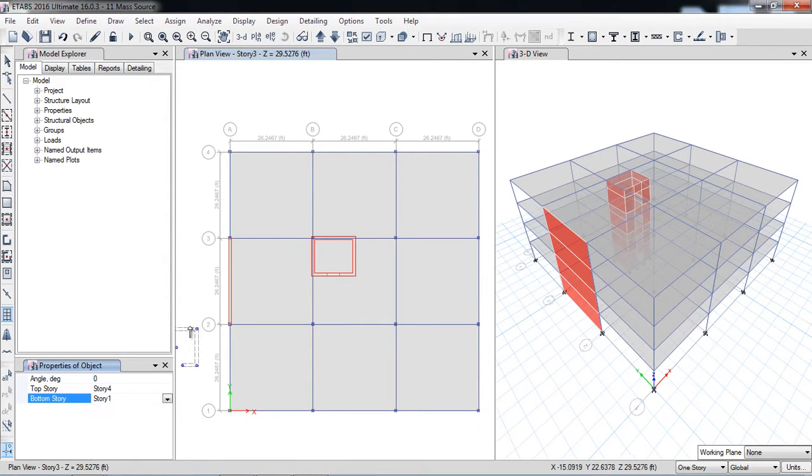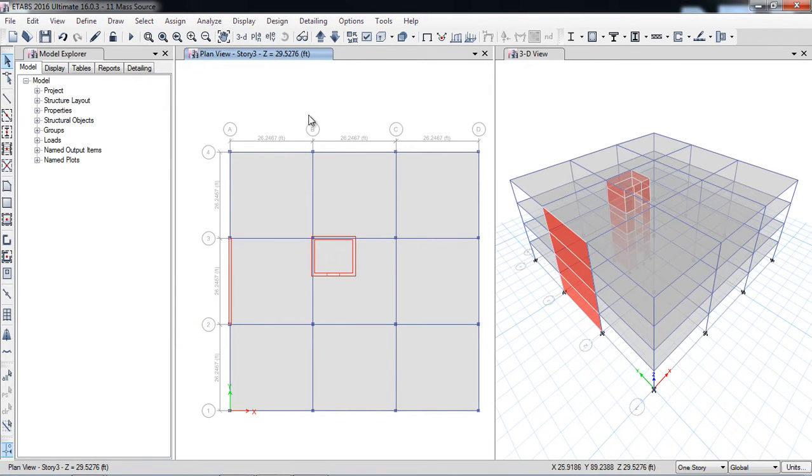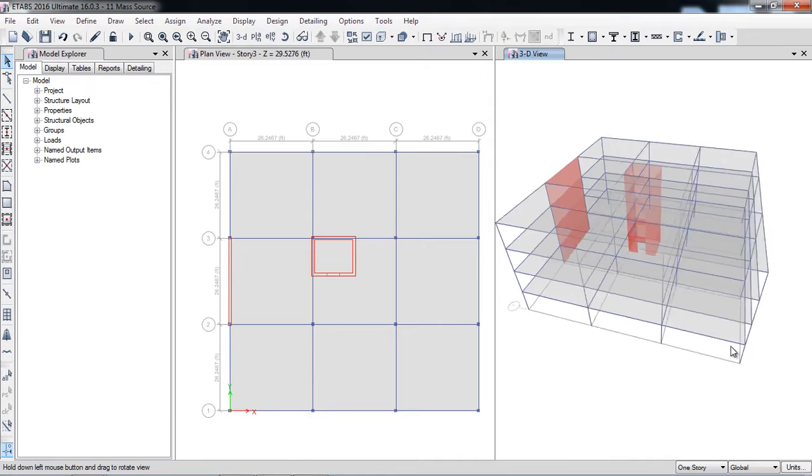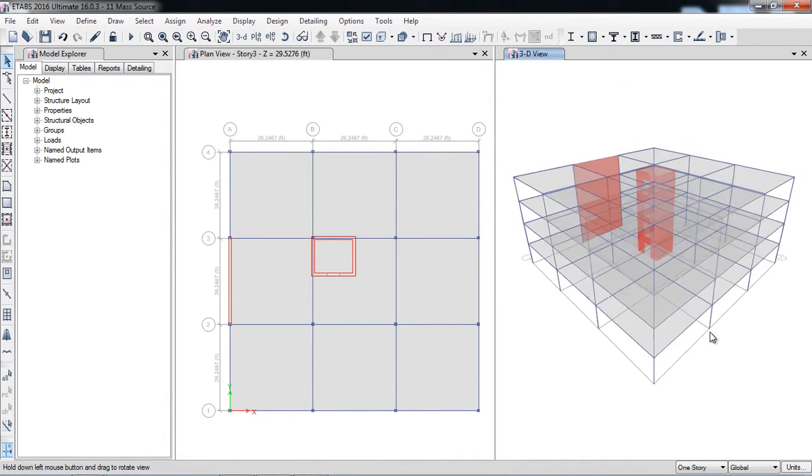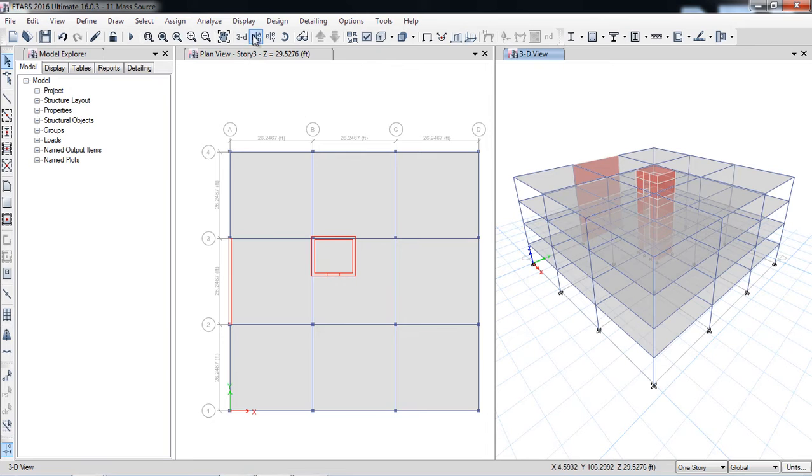Here I am deselecting. After deselecting, now let's see in 3D. Here is the rotate. Here you can see the lift well is drawn.